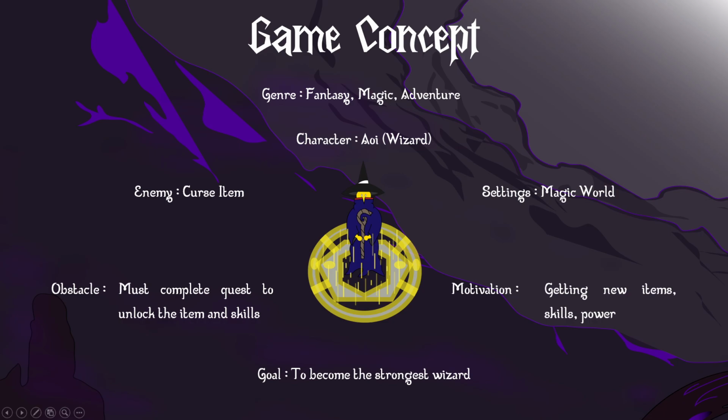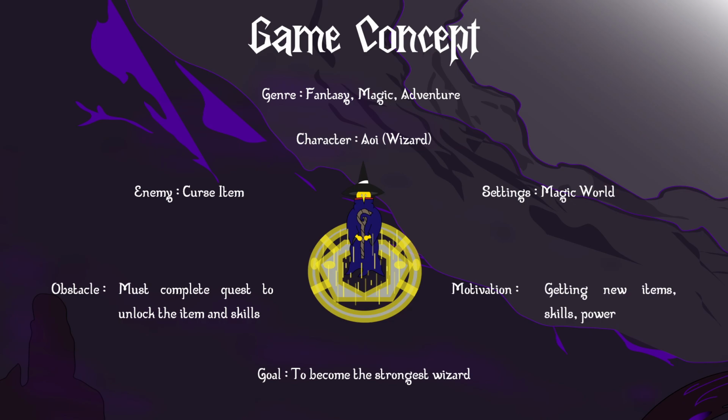Okay, for the settings, we have a magic world because the scene takes place in the magic world. Okay, next one is motivation, getting new items, skills, power, as had been read in the synopsis before. This is a game about an adventure, so he gets a new item which is his wand, to power up his skill and his power. So the main character's goal is to become the strongest wizard in this magic world.